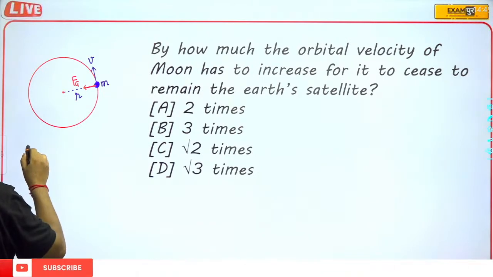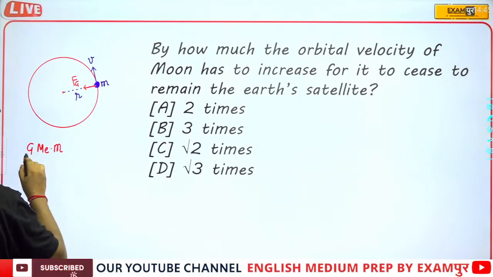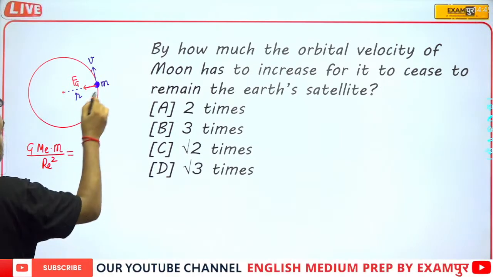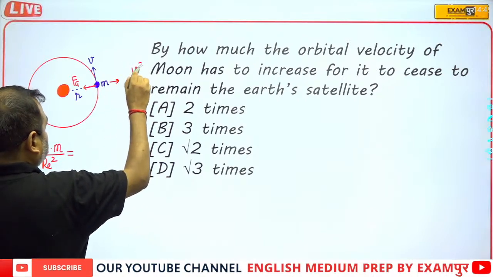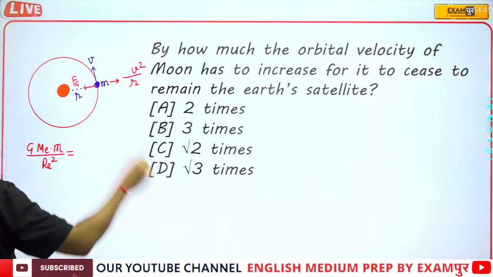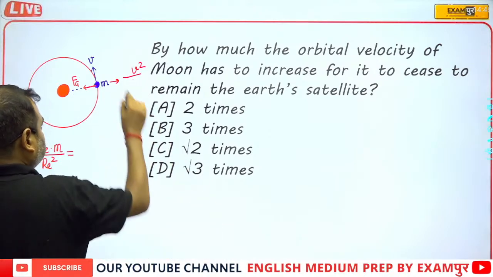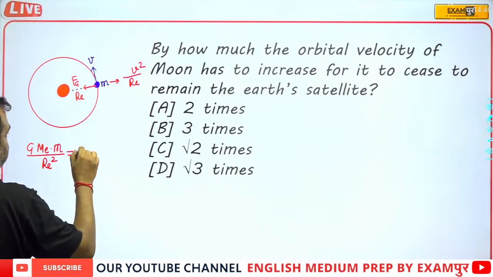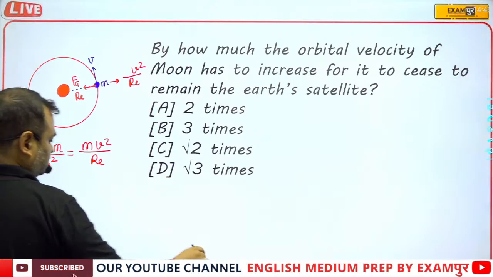So suppose that this is earth. G into Me into m upon Re square will be equal to mv square upon r. This r is nothing but Re, so we will consider it as Re. So m into v square upon Re.